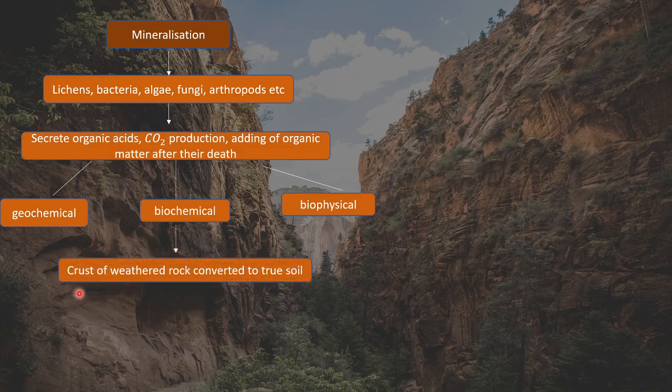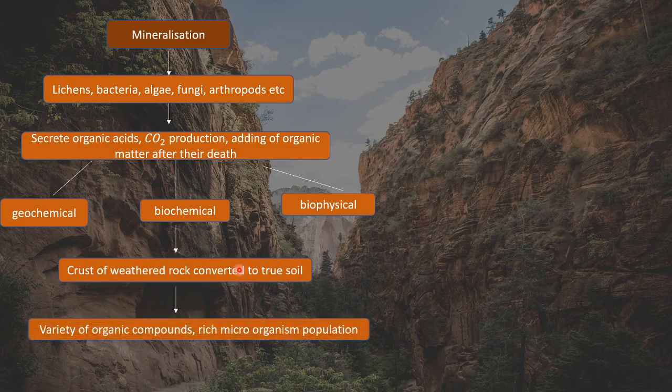this will lead to the weathered rock getting converted to a true soil, right? So the crust of weathered rock will ultimately, because of the action of these microorganisms, by adding up of organic matter, get converted to true soil. Now this true soil will have a variety of organic compounds and will have a rich biota of microorganisms.